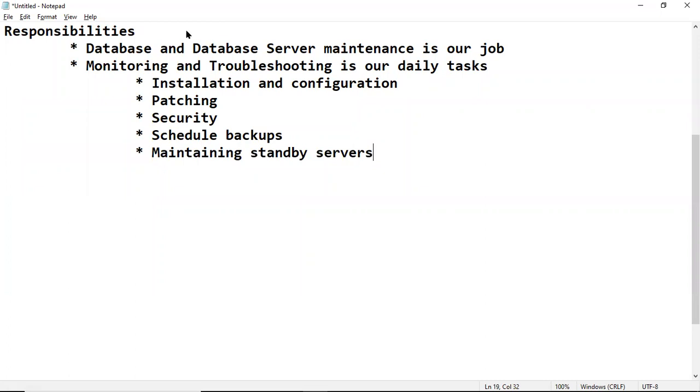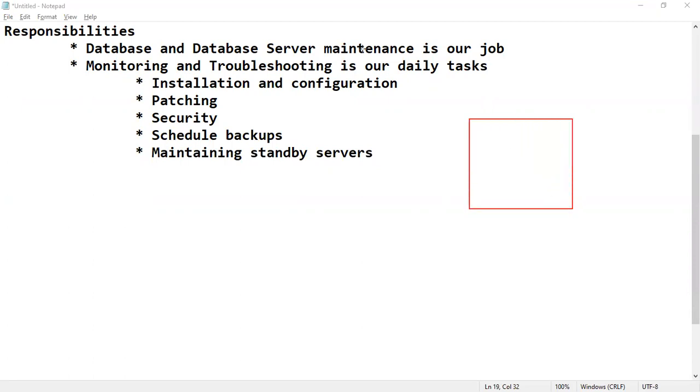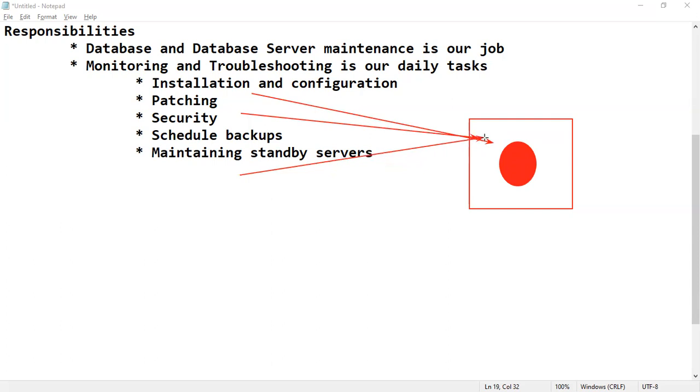For example, here one production server is there. In this production server, we have one database, for example, a sales database. Database icon is not there, I'm just using this. So all the users are working with this server, all the users are working with this database.